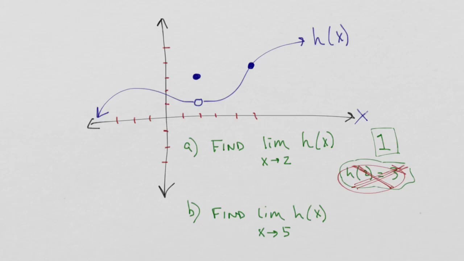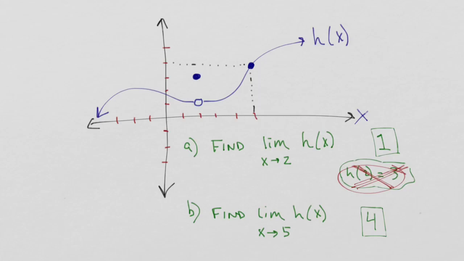And hopefully you can see that when we're over at 5, we're getting really, really infinitely close to a height of 4. So it is true that the answer to this is 4.